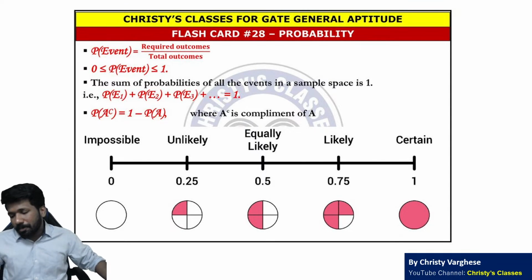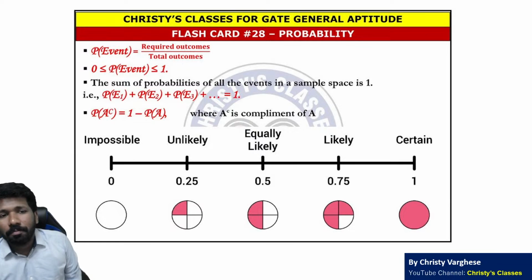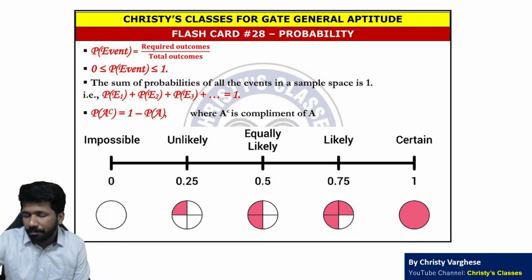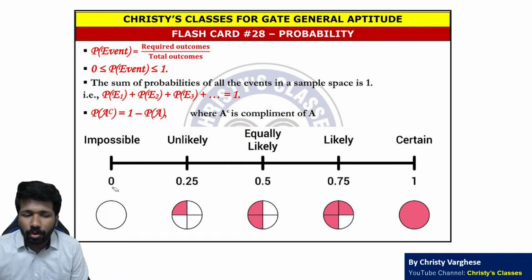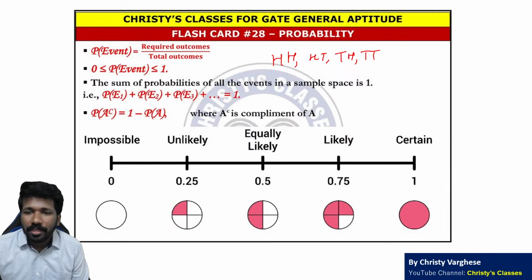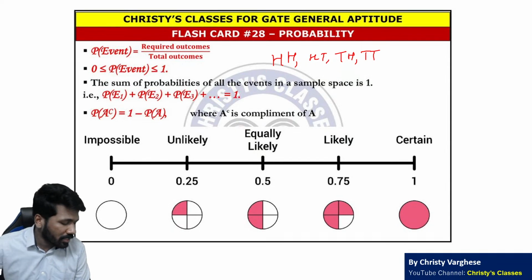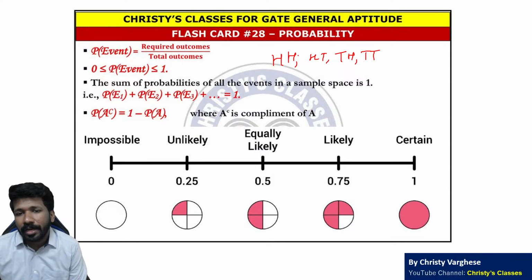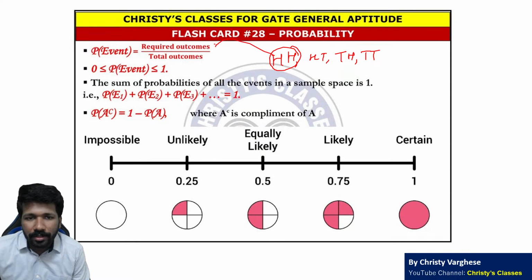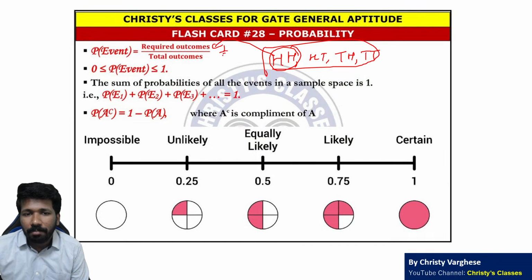Okay, so anyway, after permutation combination, next comes probability. What is the basic definition of probability? Required outcome divided by total outcome. For example, when you are tossing 2 coins, what are the possible outcomes? Both can be head. First head, second tail. First tail, second head. Both tail. These are 4 outcomes. If the question is asking what is the probability that both of them are head, one outcome is required. Total outcomes are 4, so it is 1/4.